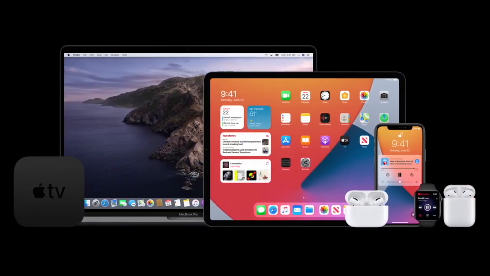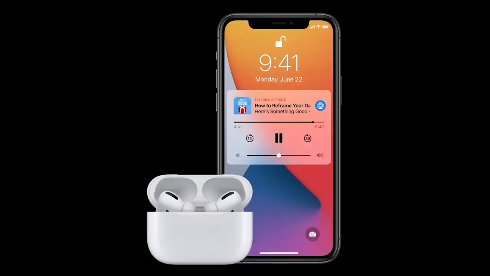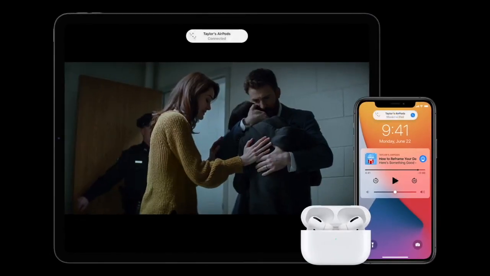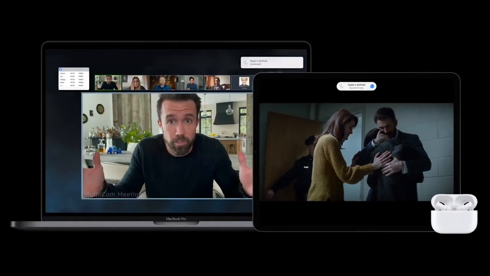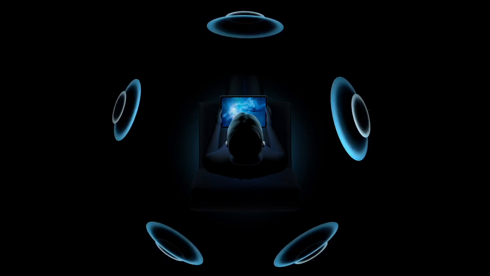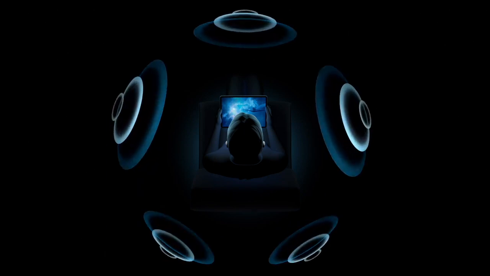Now talking about the AirPod software. Yes, Apple has come up with the AirPod update, which would help you to switch devices conveniently while using your AirPods. Apple has introduced a new feature called Spatial Audio, which would improve your experience on AirPods Pro by giving you a surround system environment.